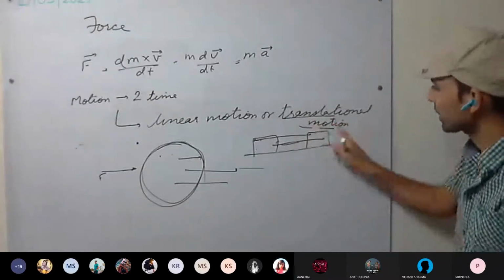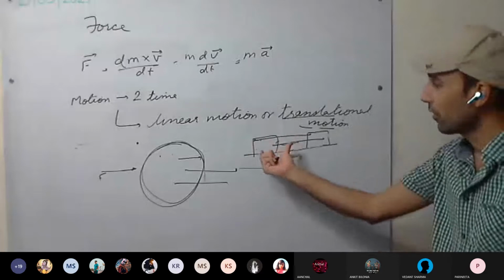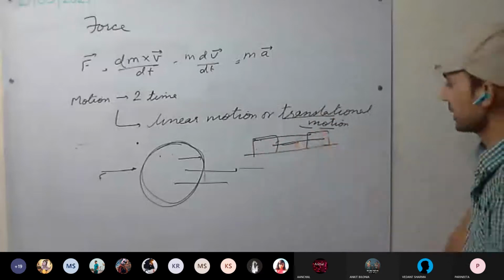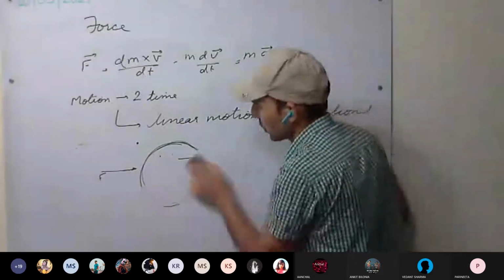From geometry, this word translational comes: every point of the body covers the same distance. This is translational motion.